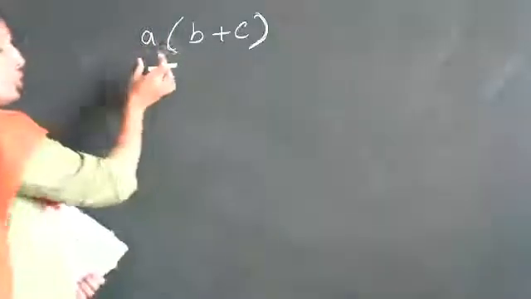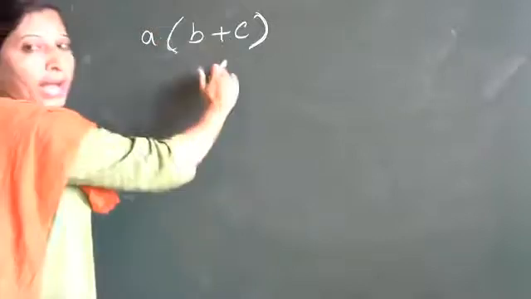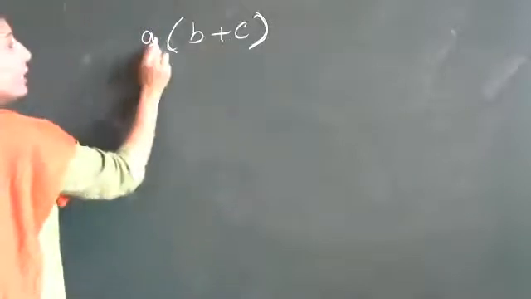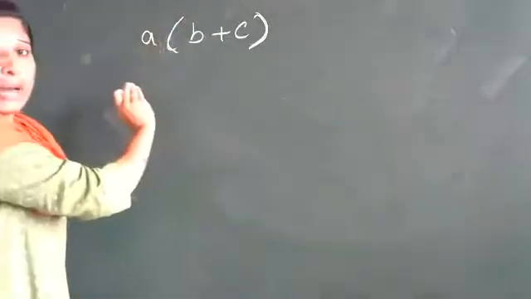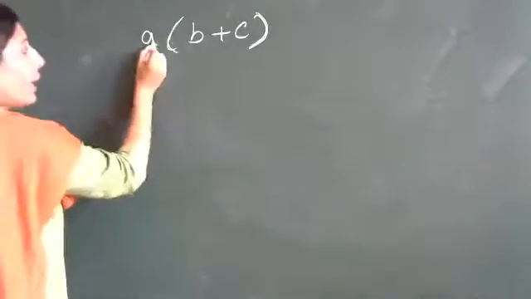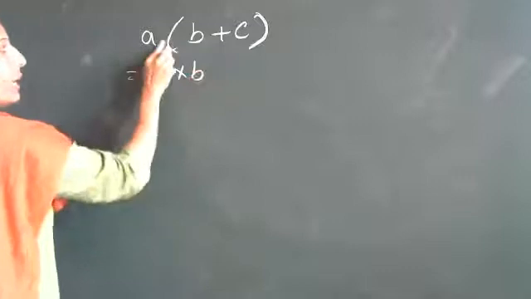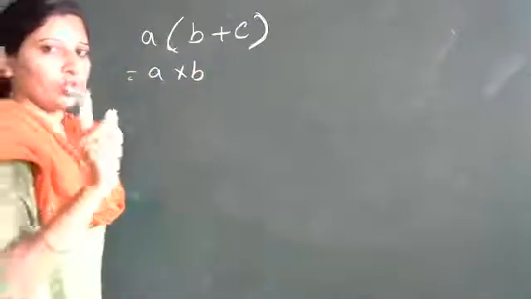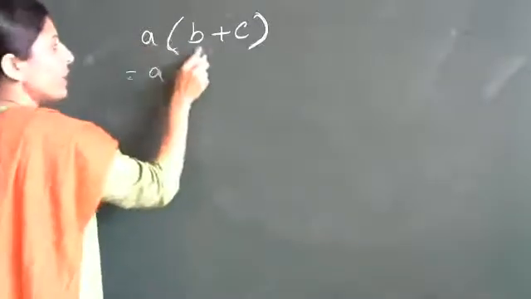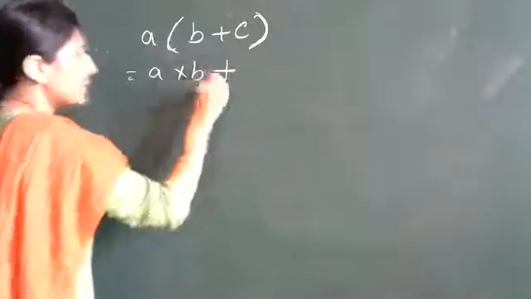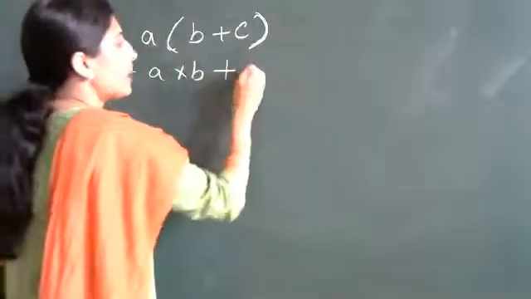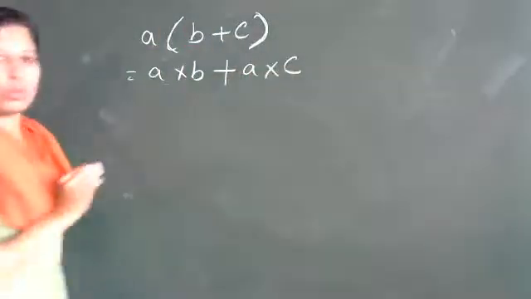So the first distributive property is multiplication over addition. When we remove the bracket, A is multiplied with B, plus A is multiplied with C also.